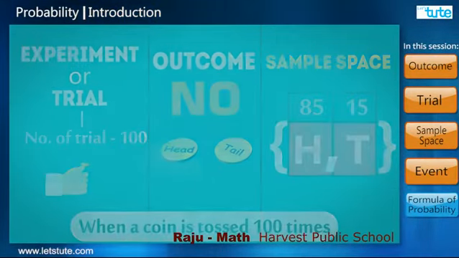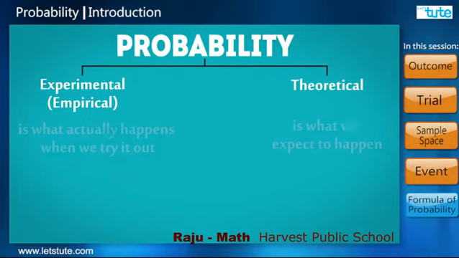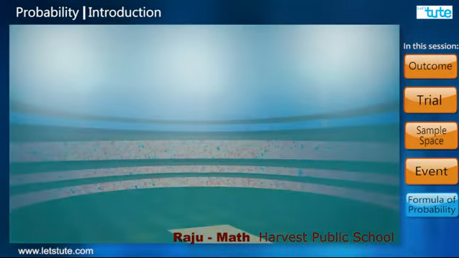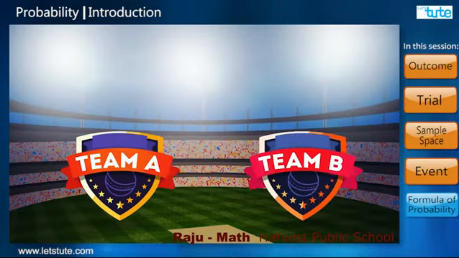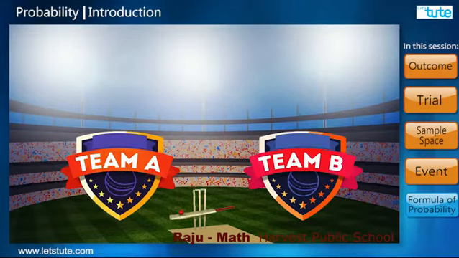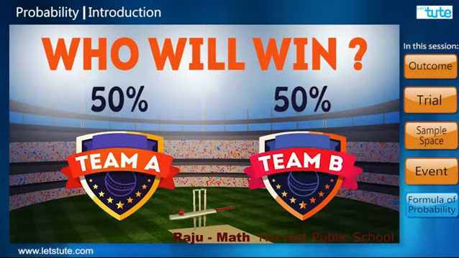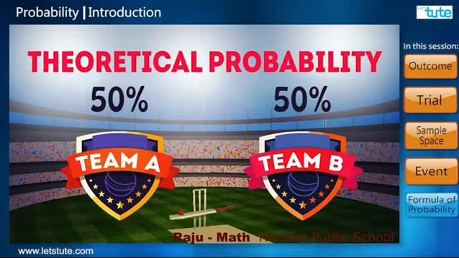So students, basically there are two types of probabilities. The first is experimental or empirical, and the second is theoretical probability. Let us see an example. Suppose team A and team B were to play a cricket match. At the beginning of the match, if we were to predict the winners when we know nothing about their earlier performances, we would say both teams have 50% chances to win the game. This is called theoretical probability.